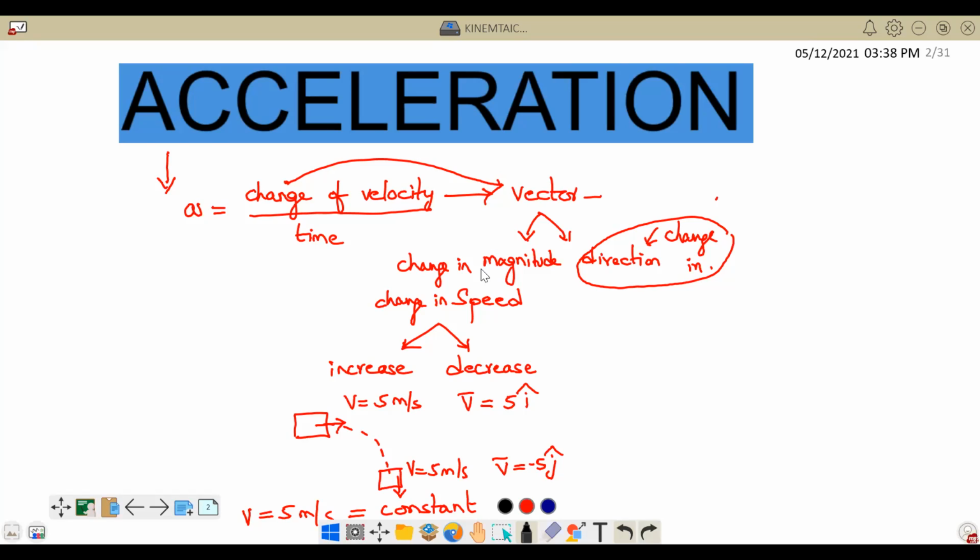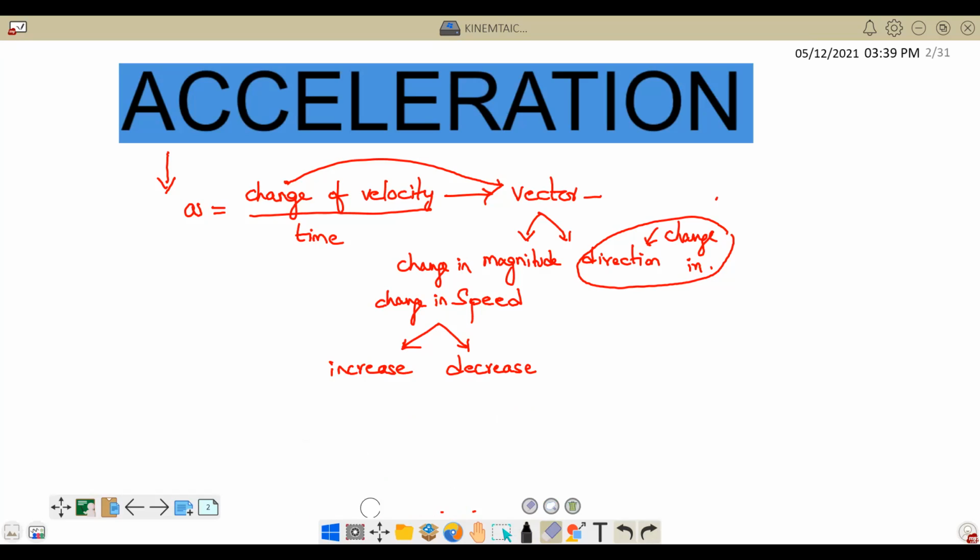Now, whenever there is change in magnitude, it means change in speed. Change means either increase or decrease. That means if there is increase in speed or if there is decrease in speed, then we say that there is change in speed. Either increase or decrease. So in the last few classes, we have been discussing this one.